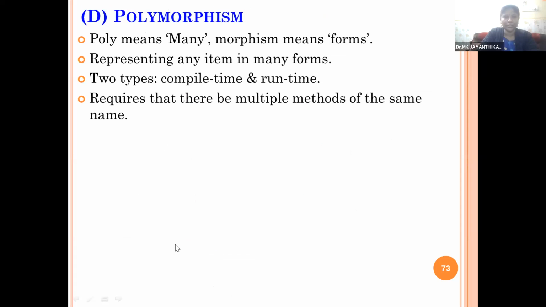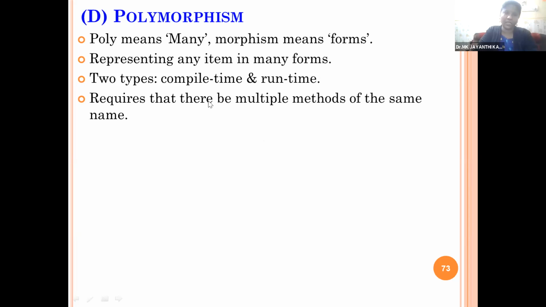The next topic is called polymorphism. Poly means many, and morphism means forms. It means many forms for the same function. So representing any item in many forms. We can represent any data or function in many forms. There are 2 types of polymorphism: compile time polymorphism and runtime polymorphism. Compile time means it is a static one, runtime means it is a dynamic function.